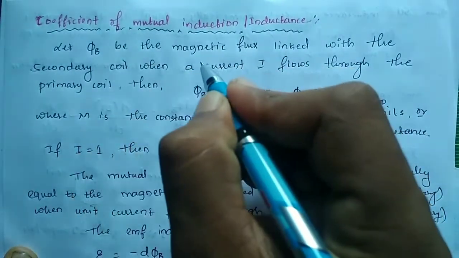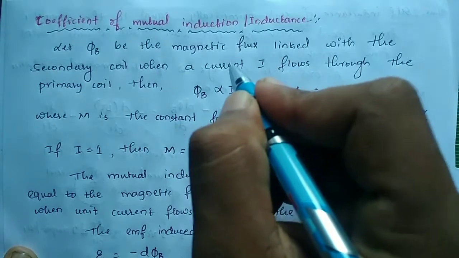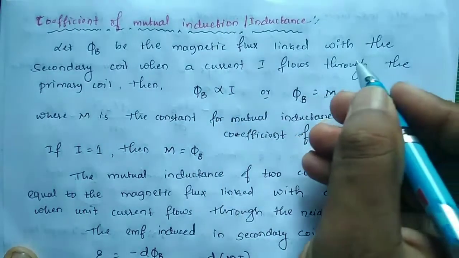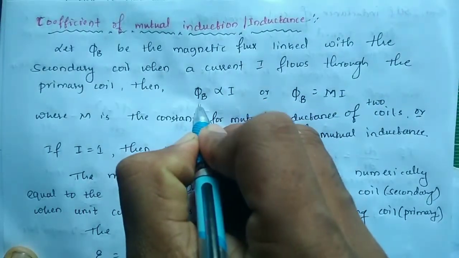In the primary coil there was no current; that current is directly proportional to the magnetic flux of the secondary coil. That one you have to take here.